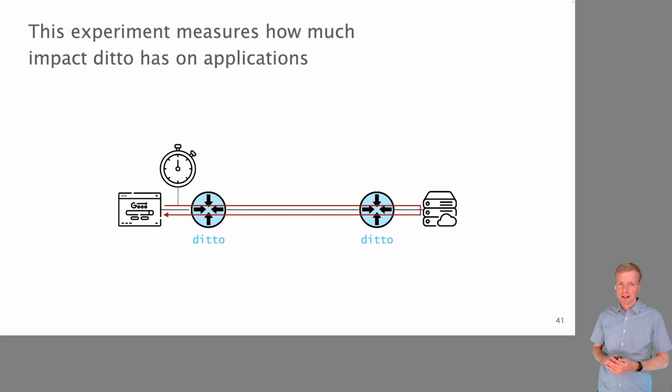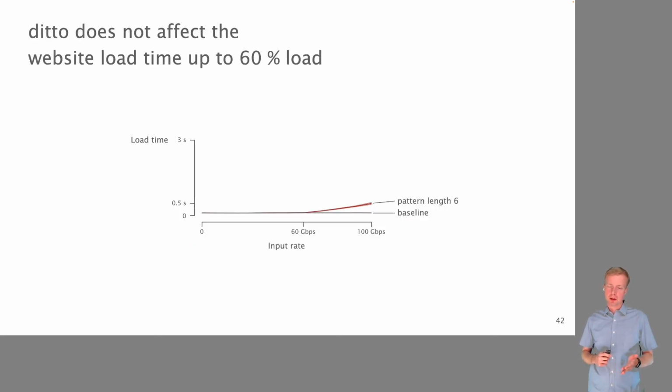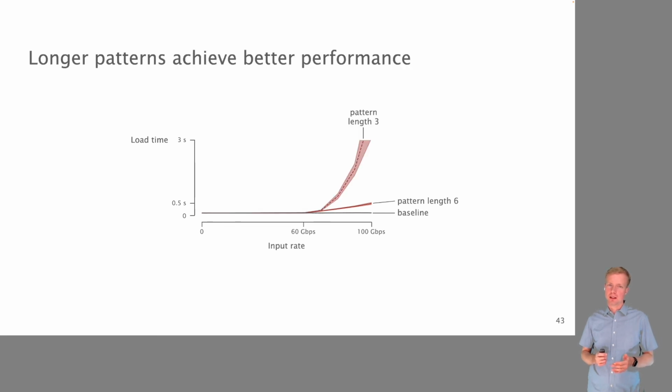Now, the next experiment is one where we measure different application level characteristics. For example, the load time of a website. We see again that up to about 60 gigabits per second, we have no effect, and then the load time starts to increase. Here, this is for a pattern of length 6. What is also interesting is if we take shorter patterns, that means patterns that are less well fitted to the actual traffic distribution, the performance starts to degrade. And especially if we take a pattern of length 1, this means making all the packets the same size, something that a lot of related work is doing, we see the performance drop already at 40 gigabits per second. So that shows that having these longer traffic patterns actually improves the performance clearly.